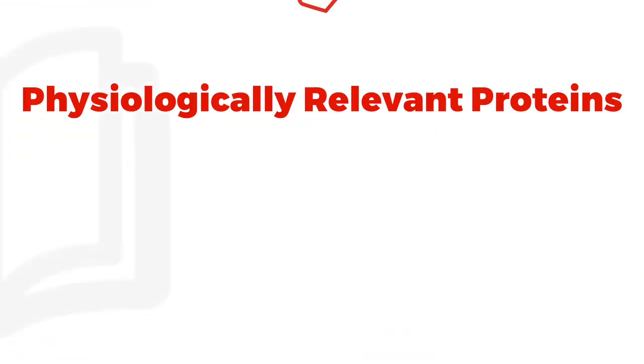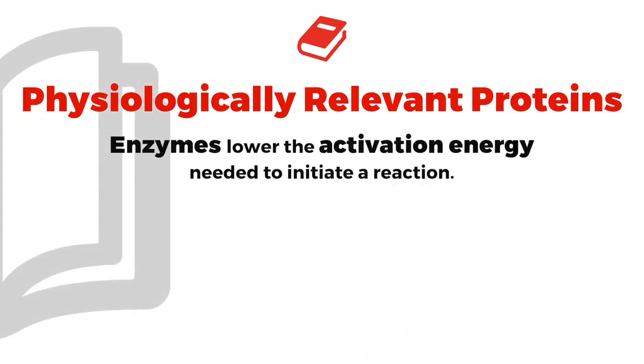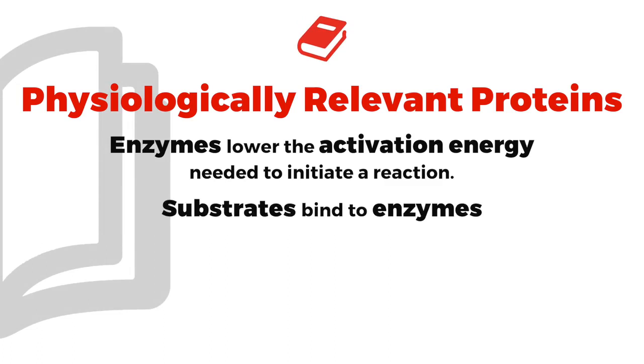Okay, guys, now we're going to look at different types of proteins, and the first one is going to be enzymes. You can see as we glance at our notes together that enzymes lower the activation energy needed to initiate a reaction. You know that substrates bind to enzymes. I'll show you an example of that in a second, and how they could ask you on the test. It'll come in just a minute.